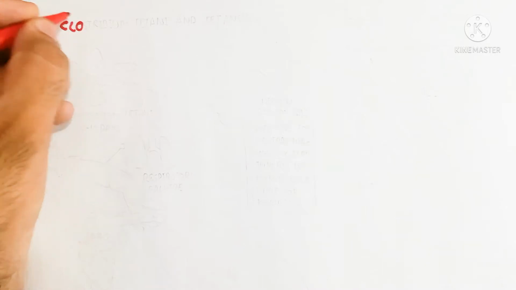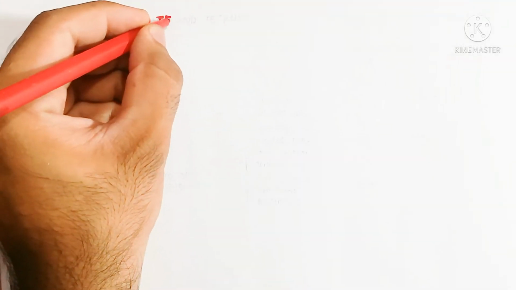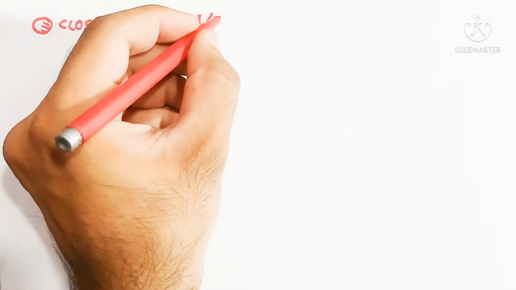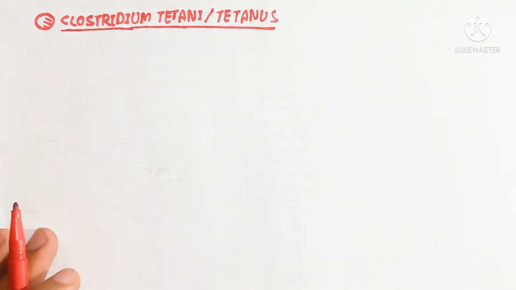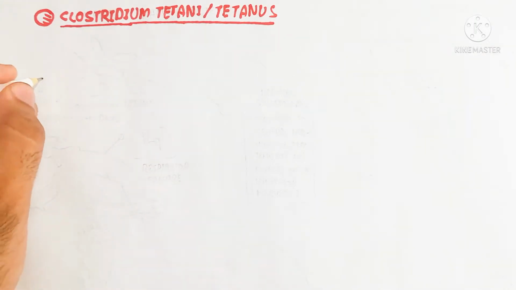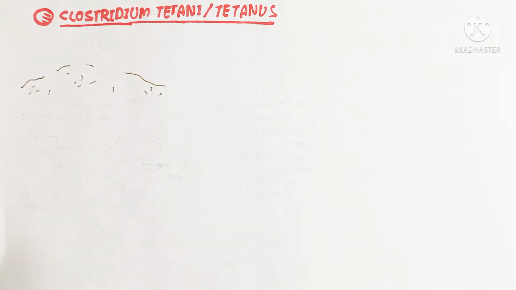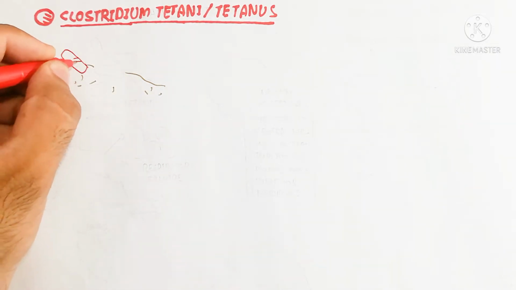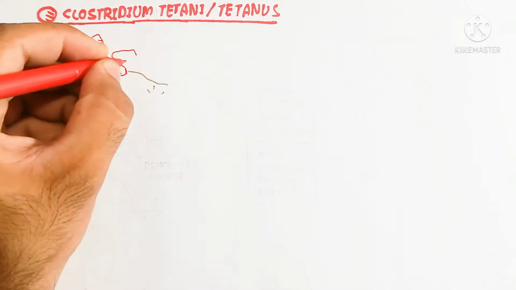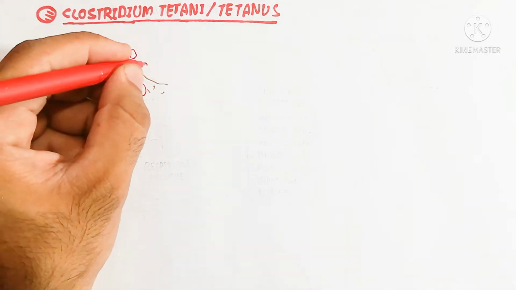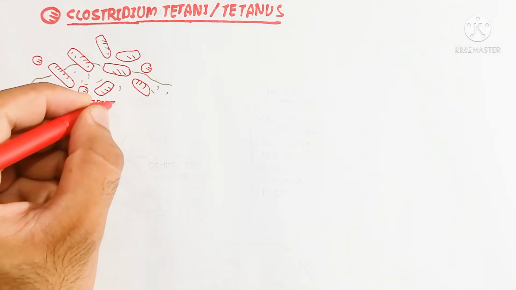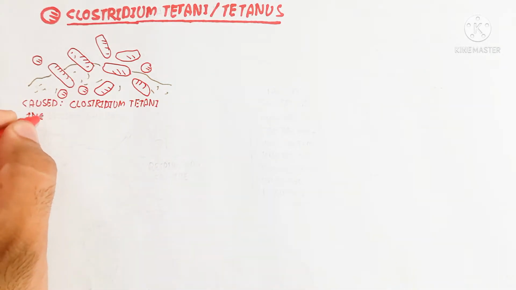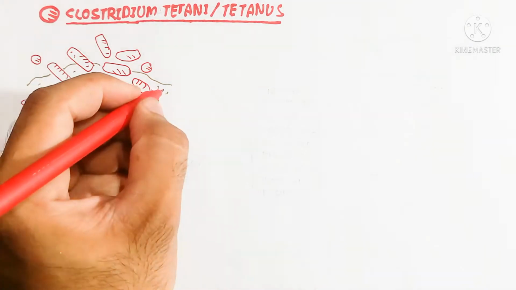So today we will discuss Clostridium tetani, or tetanus, which is caused by Clostridium tetani. The incubation period is 6 to 10 days for the complete infection. But the important thing is that infection of the central nervous system occurs over a different time period. The central nervous system is the secondary target. The bacterium is present in the soil and grows in the soil and produces tetanospores. These spores infect our body through an injury site when the wound becomes contaminated.